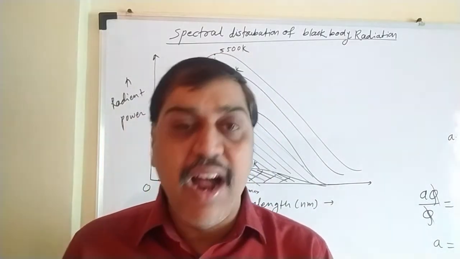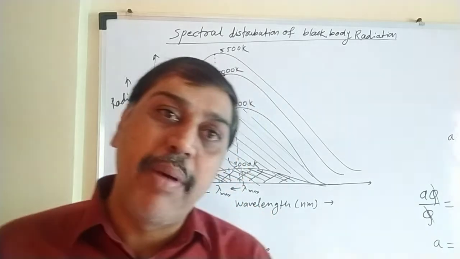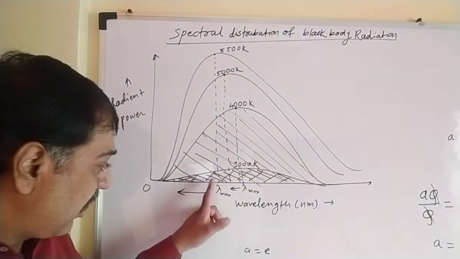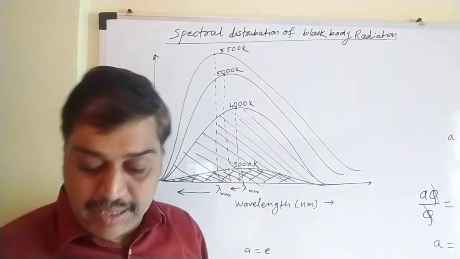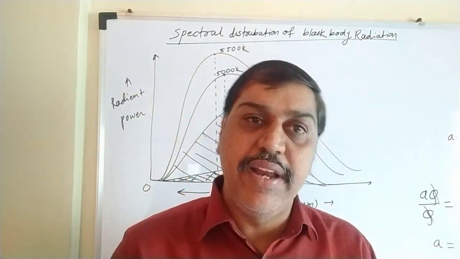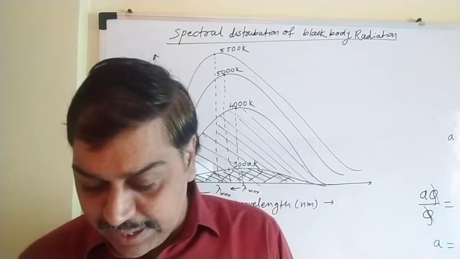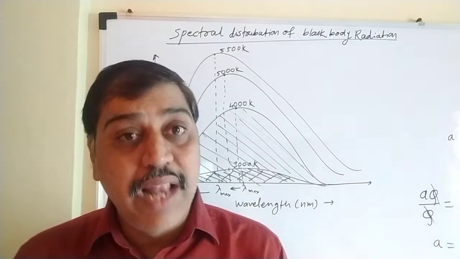Next one, the area under the curve represents total energy emitted per unit time, per unit area. Area under the curve, this is the black part, this we have seen. So the area under the curve represents how much energy is emitted by the body per unit area, per unit time. That was given by the area under the curve. The next one, the peak of the curve shifts toward the left.